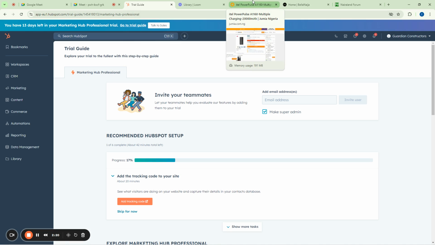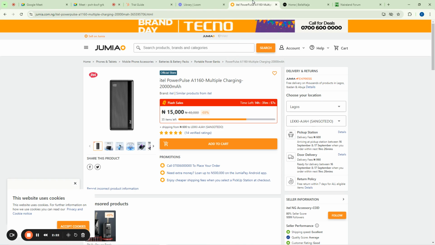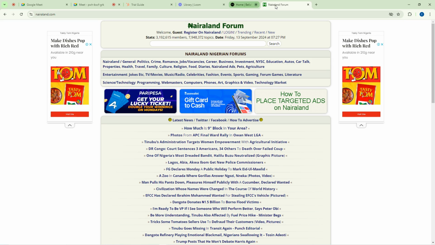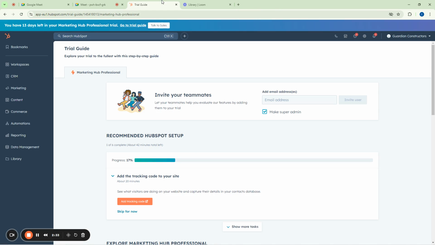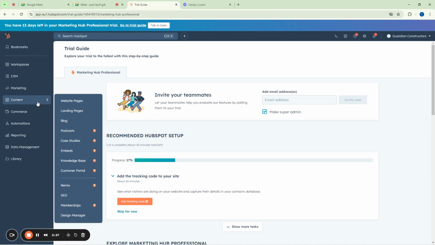So we are going to pick anyone that comes our way that we like, and we are going to see how we can explore it and how we can actually apply it to our daily business or to our daily lives. Okay, that is why we are here this evening. Okay, so now let us see how we can build the first one here, which is a business web pages or website pages inside of your HubSpot. When we are done with this one now, we are going to be able to get the link.